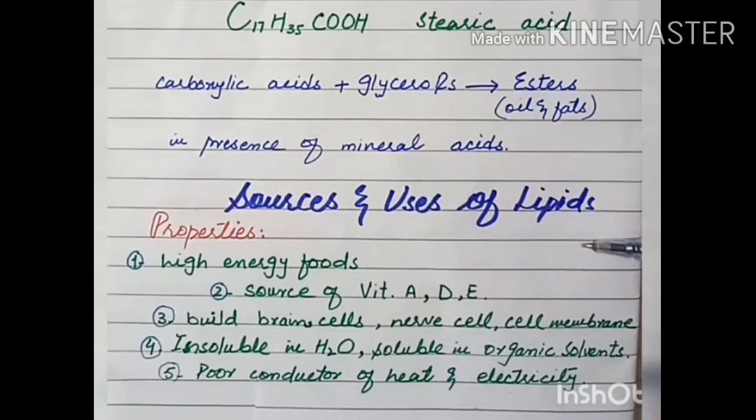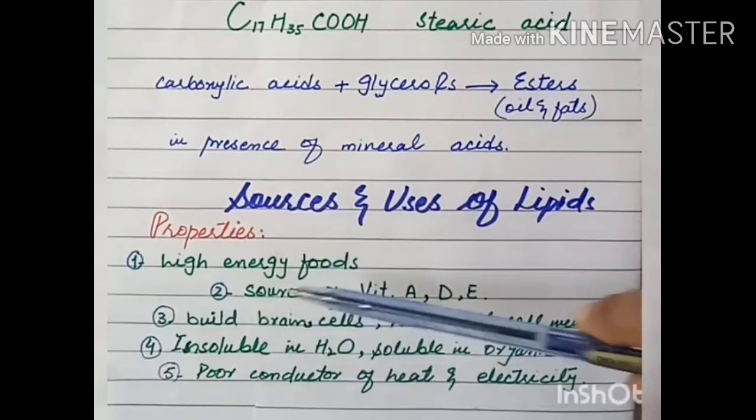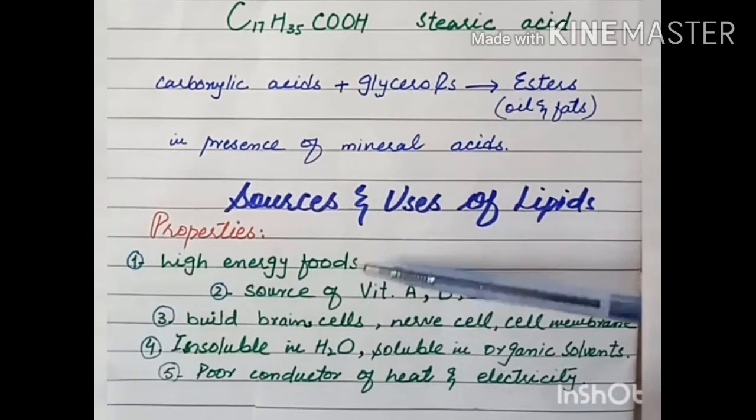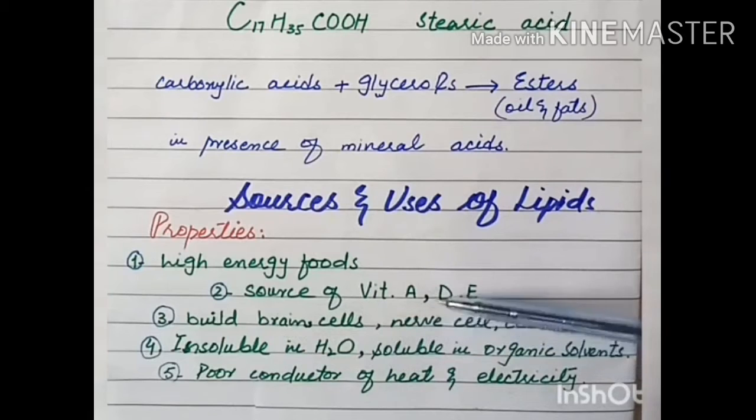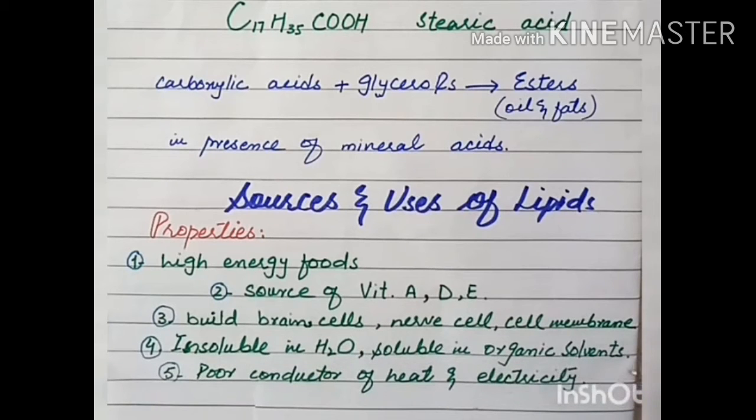Before discussing the sources and uses, first we will see the properties of the lipids. Lipids are high energy foods, meaning they provide instant energy. They are the source of vitamins A, D and E. Lipids are used to build brain cells, nerve cells and cell membranes. They are insoluble in water and soluble in organic solvents. Lipids or fats which are present in our body insulate our body. Why? They are poor conductors of heat and electricity.